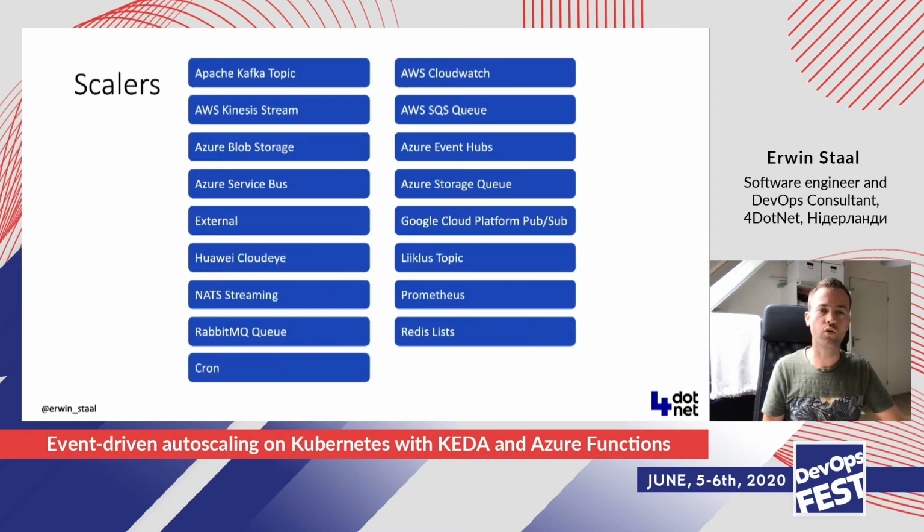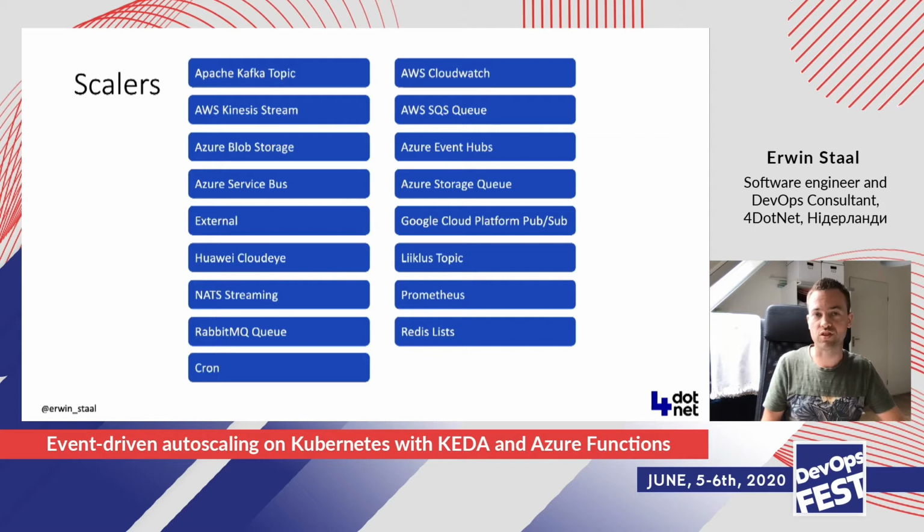So here's the list of all the scalars that are currently built into KEDA. As you see, there's a few for AWS, there's a few for Azure, there's one or two for Google, and there's also quite a few for open source things out there, like the Prometheus one, for example, which we'll also look at in one of the demos later on. And new ones get added all the time. So I just yesterday added the one for cron, which is on the bottom. That's not even publicly available yet, if I'm correct. It will be in the next version.